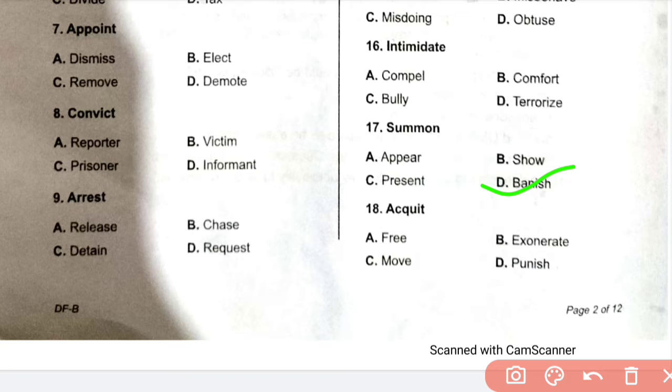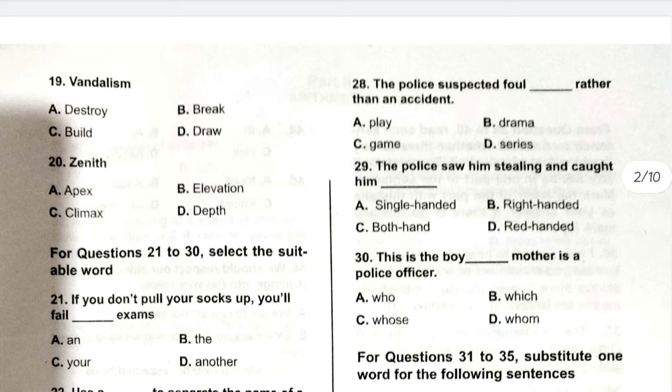Acquit. Exonerate, free, remove, so D. Punish. 18 D. Punish. 19. Vandalism. 19. Vandalism, it is C. Bill. Zenith, it is, I think, D. Debt.